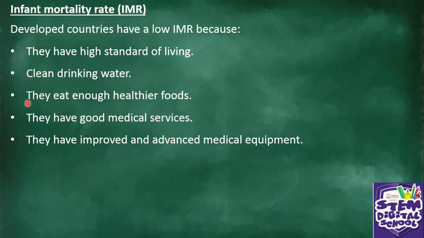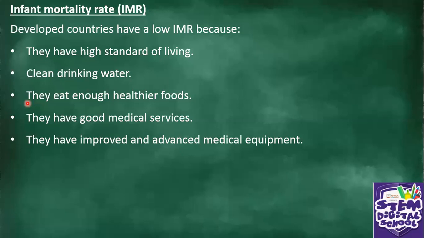Also, they eat enough healthier foods. Remember, people in developed countries, they can afford good, healthier foods. Unlike us in Africa, we can't afford most of the time healthier foods. So when they eat enough healthier foods, it's for their own advantage.